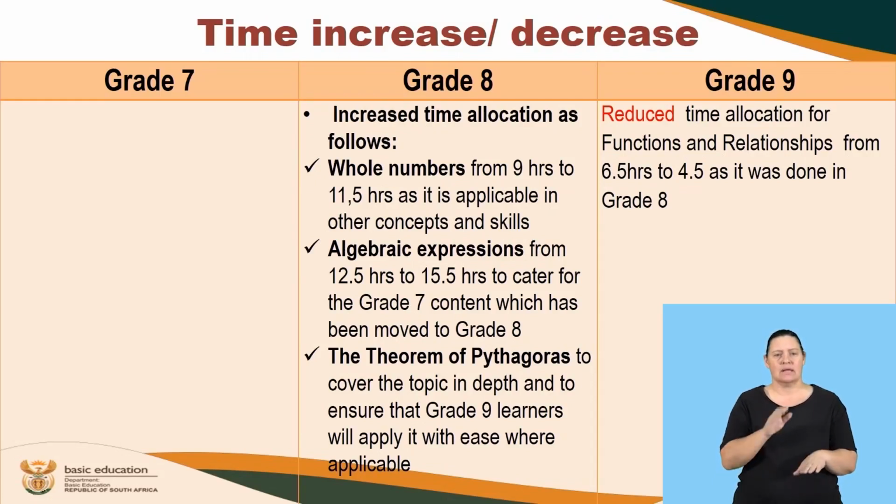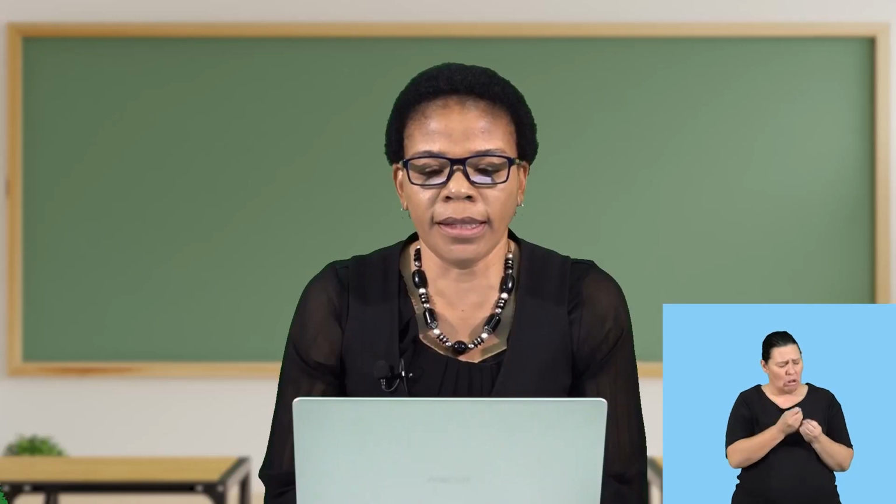Let's talk to time increase and decrease. We didn't do anything in terms of grade 7. The time remained as it is. However, with grade 8, we increased the time allocation on whole numbers, on algebraic expressions, and also on the theorem of Pythagoras. The reason why we increased the time on whole numbers, we felt that there is a lot to be done in the grade 8 class when it comes to whole numbers.